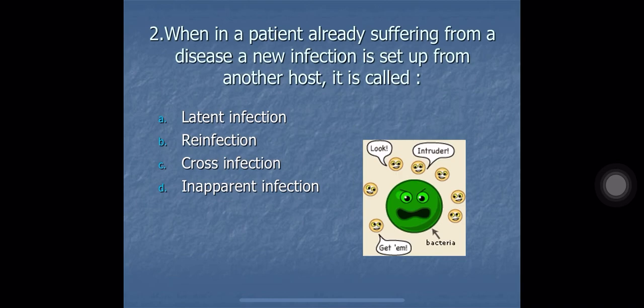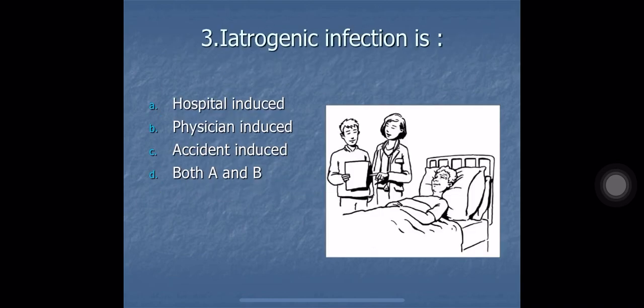So the correct option here is C, cross-infection. Question 3. Iatrogenic infection is A. Hospital induced, B. Physician induced, C. Accident induced, and D. Both A and B. The correct answer here is D, both A and B. Iatrogenic infection is infection a patient acquires during treatment in the hospital. So it is hospital induced and physician induced both.